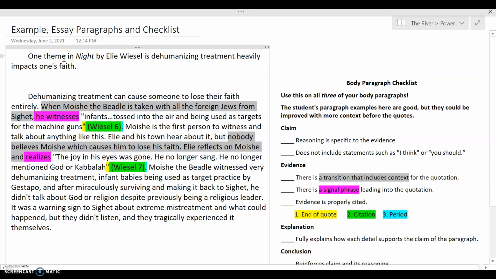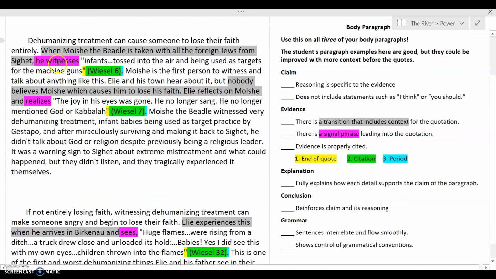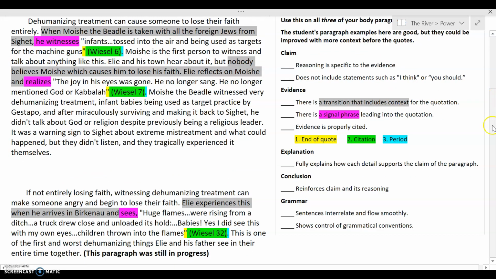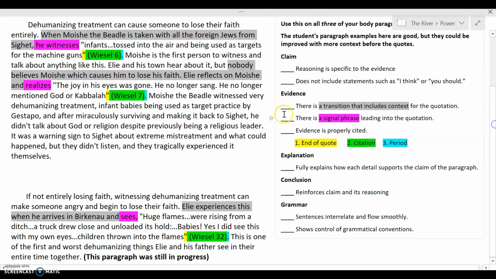They still just have their theme at the top, and then they've started to build their body paragraphs. They have 1.5 of them complete here. With this, they went with a slightly different claim for their first one than I used on the prior page, though they have the same evidence. It goes to show you that claims can be written a lot of different ways, but their claims do connect in terms of sequencing of their information, that this first claim talks about losing faith entirely, and then this other one's that if you don't lose faith entirely, you begin to lose faith.